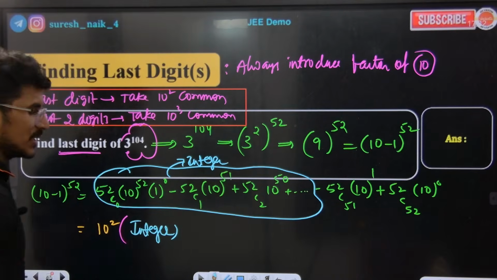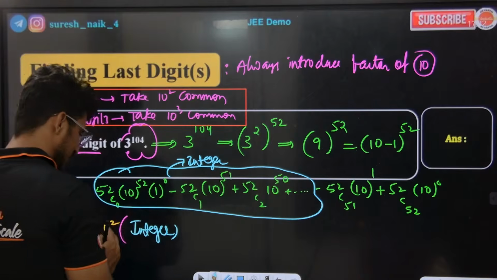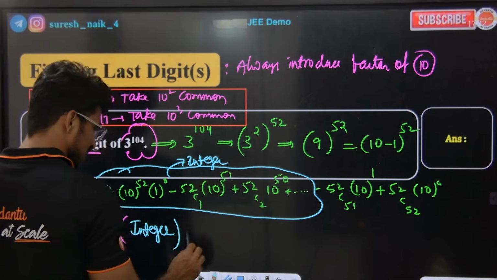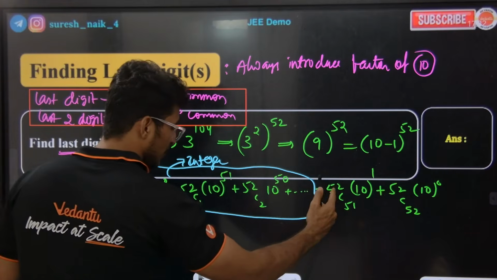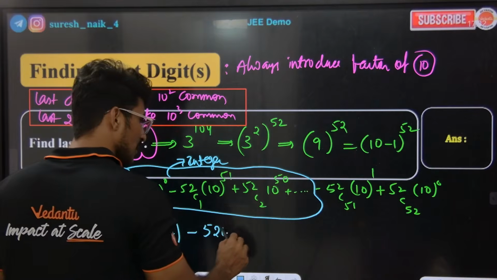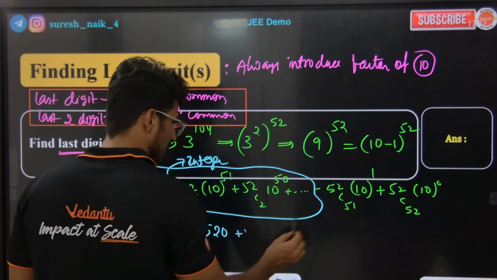This is an integer. So we took 10 square common, so 10 square into some integer. I don't bother what integer that is. I don't mind what integer it is, but now tell me here. 52, see 51 is 52, 52 into 10, 520. The last digit is now 1, absolutely 1.